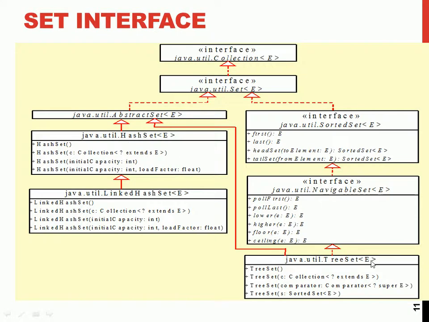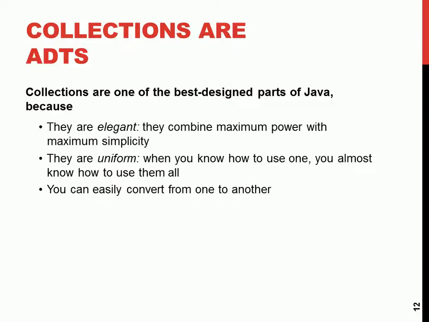Anytime you see hash, it's coming directly from only the abstract class. Anytime you see tree, it's coming from the abstract class plus the sorted version. There's always a sorted version. Collections are ADTs, abstract data types.